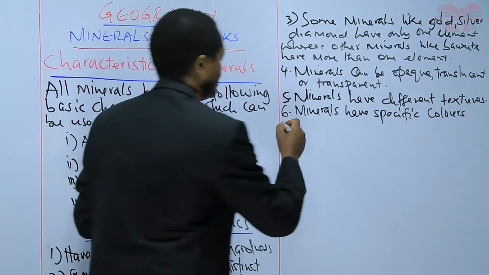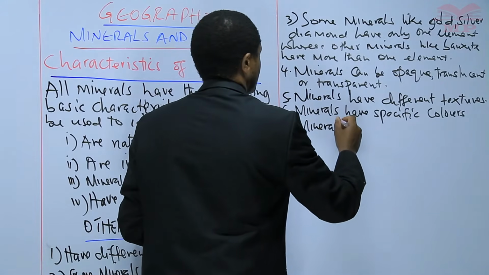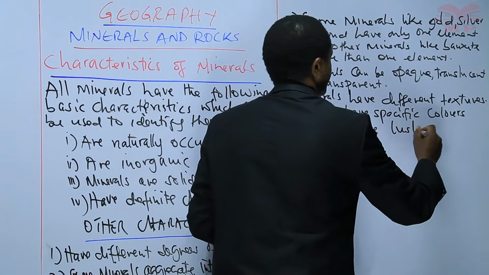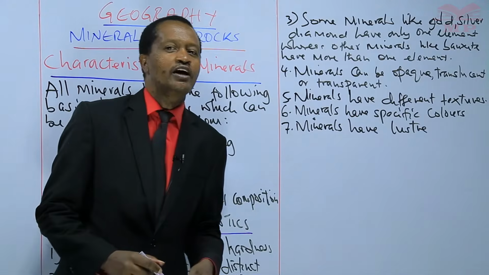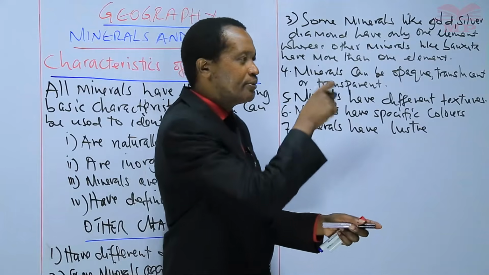Number 7, minerals have what we call luster. This refers to the shiny appearance.